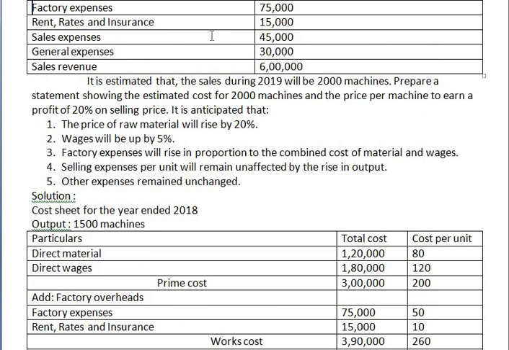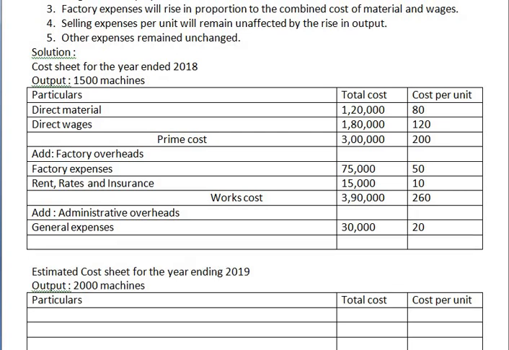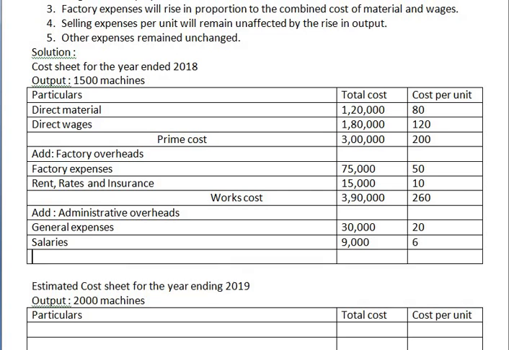Yes, they have given us general expenses, 30,000, divided by 1,500 is 20. Salary also is given. Salaries amount is 9,000 divided by 1,500 is rupees 6. Now again make a total.